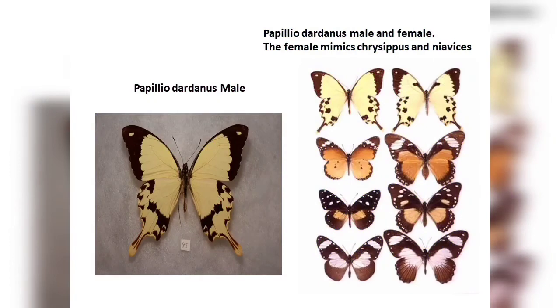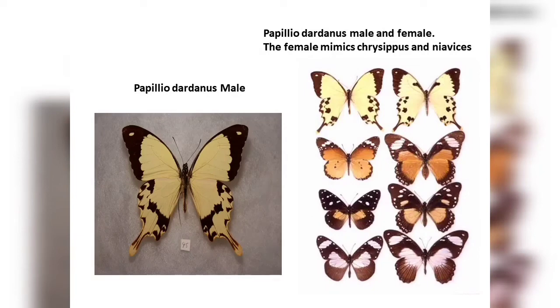So if you look at this picture, there is a picture of the male Papilio dardanus, which has an extended tail at the bottom, and this extended tail generally is avoided by birds. But if you look at the female, it generally does not have a very long tail like this. So this is the male, and these are the females. Now the female, what does it try to do? It tries to mimic other butterflies. For example, it tries to mimic, this is Chrysippus, and these two species are said to be the Niavius type of butterflies.